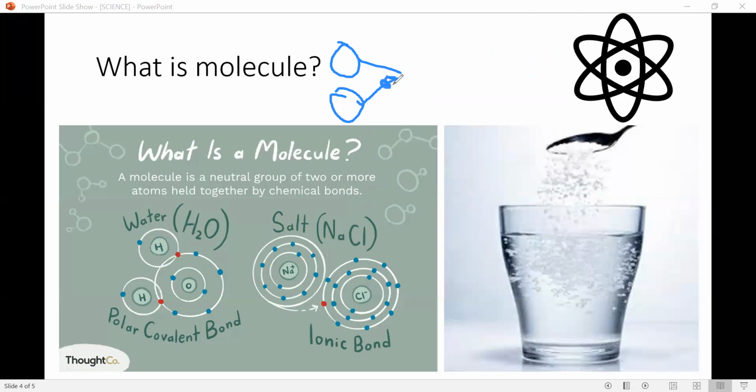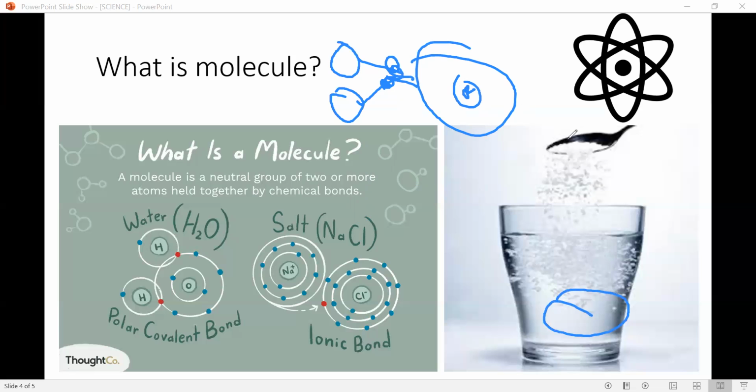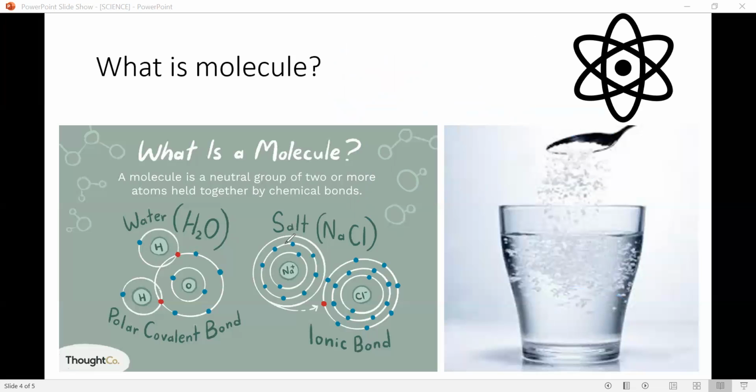Now coming to the topic: if we have two hydrogen atoms and they mix like this with a big oxygen atom, only one oxygen atom, the oxygen atom joins with the hydrogen, and it will form water over here. And you can see this I have taken as salt. If you see salt, its chemical formula is NaCl. Water's formula is H2O.